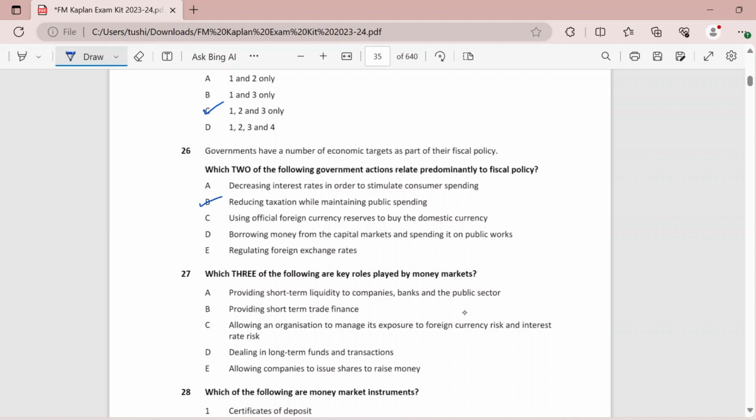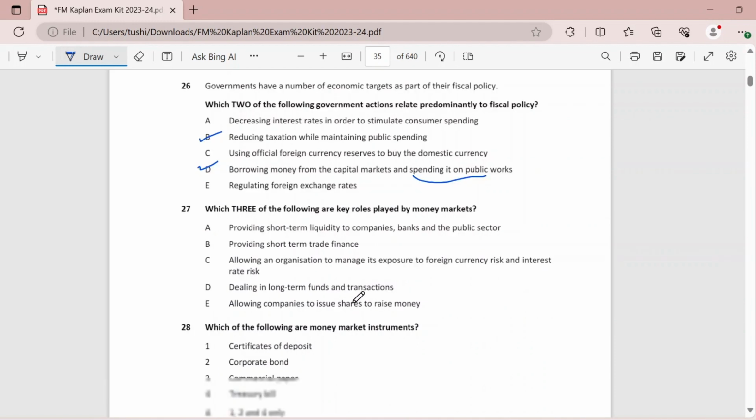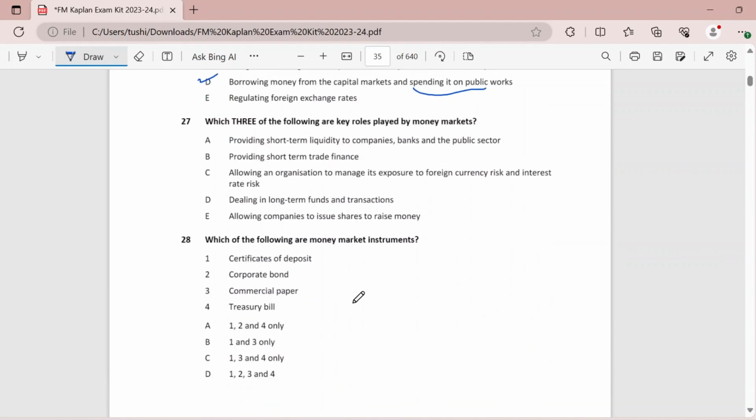This is a part of fiscal. Using official foreign currency reserves to buy domestic currency, again, no, monetary policy. Borrowing money from the capital markets and spending it on public works. So, again, it's government expenditure, that is why it forms a part of fiscal policy. Regulating forex rates, again, this is a part of your monetary policy.